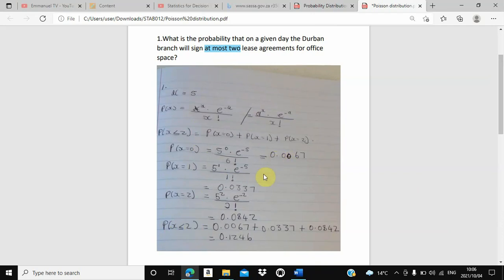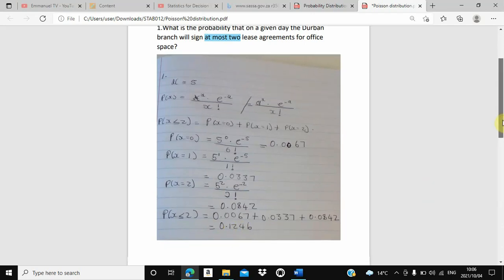That's why here we added all these probabilities that we found here, which was 0.0067 plus 0.0337 plus 0.0842. Our final answer was 0.1246. Now, this is the final answer. This is the answer that they want here. The probability that at most 2 lease agreements will be signed is 0.1246. Now, let's go to the next question.